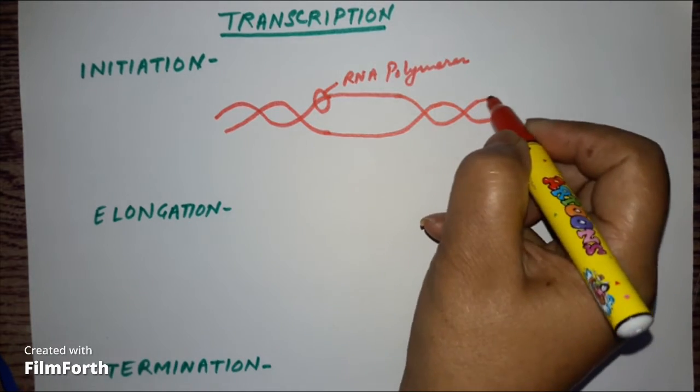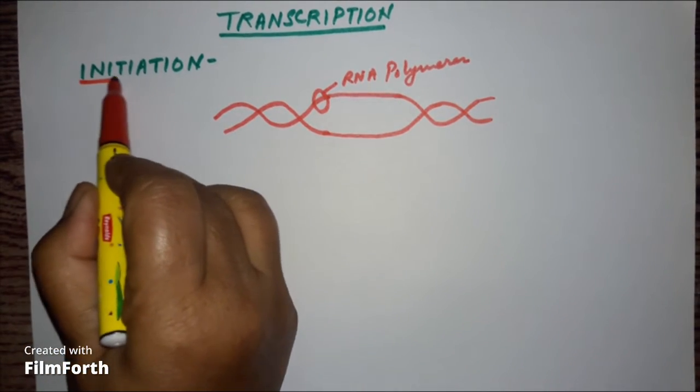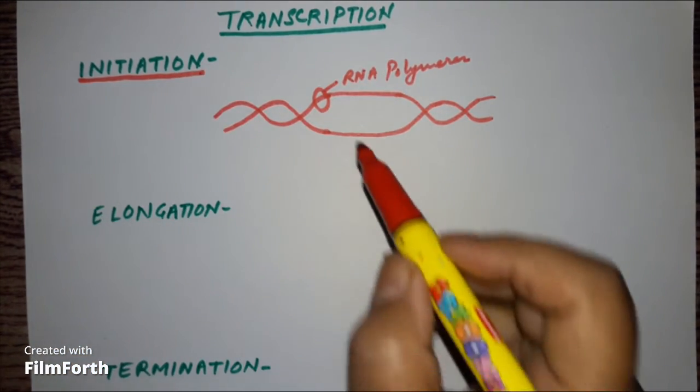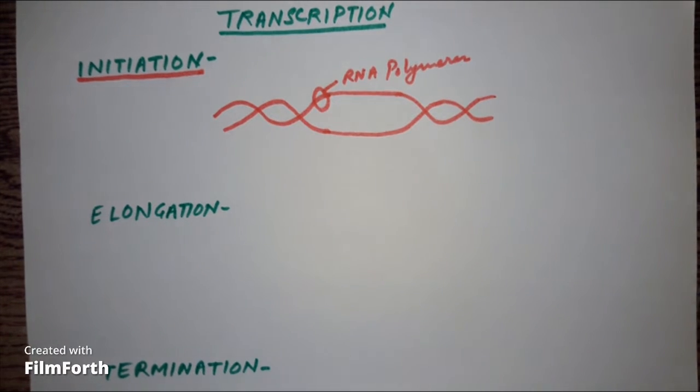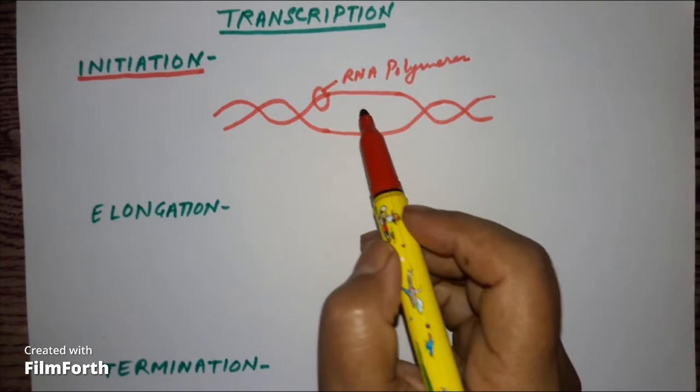Unwinding of the helix. So initiation: RNA polymerase binds at the promoter region, and there will be unwinding of the helix.